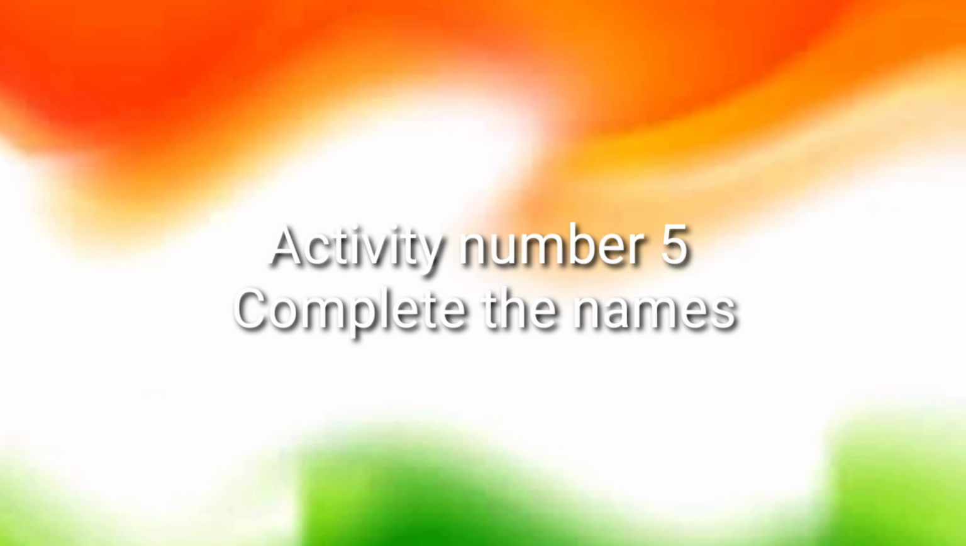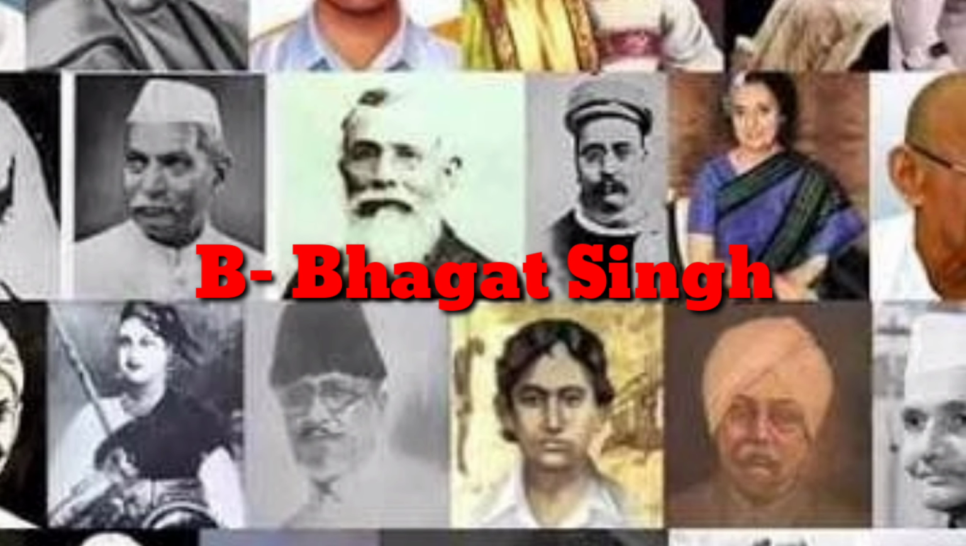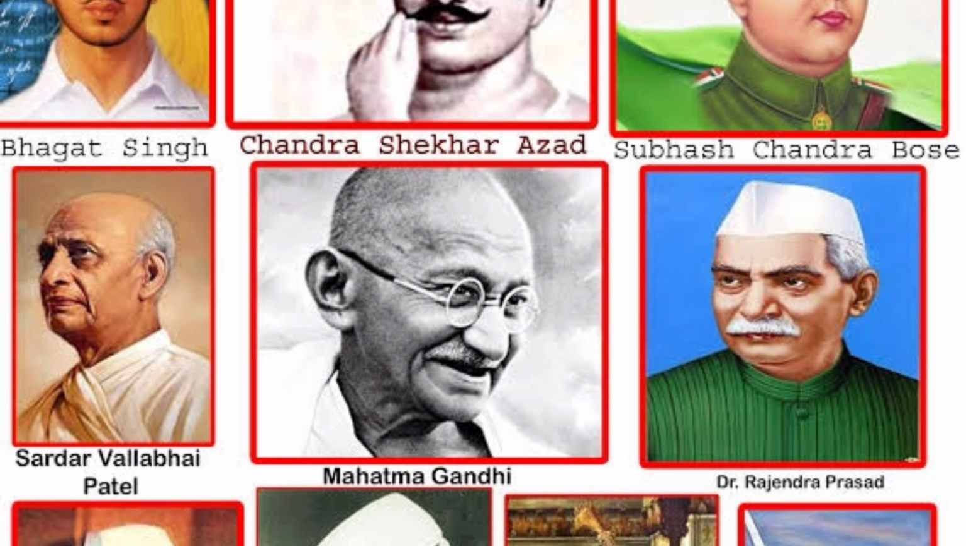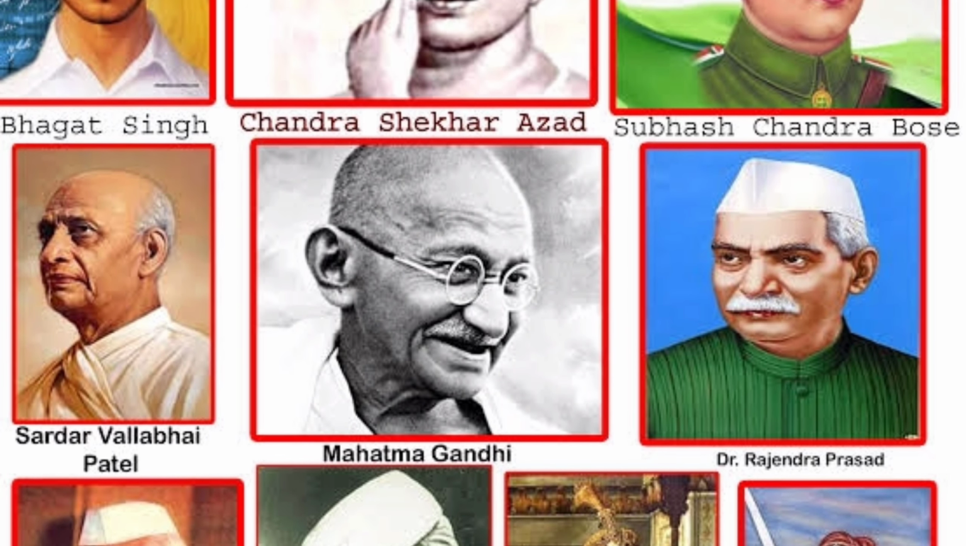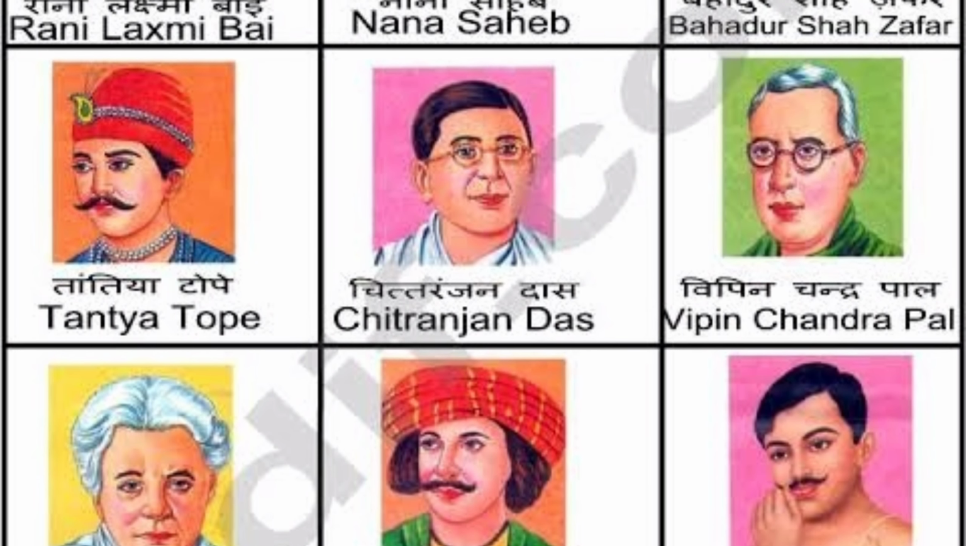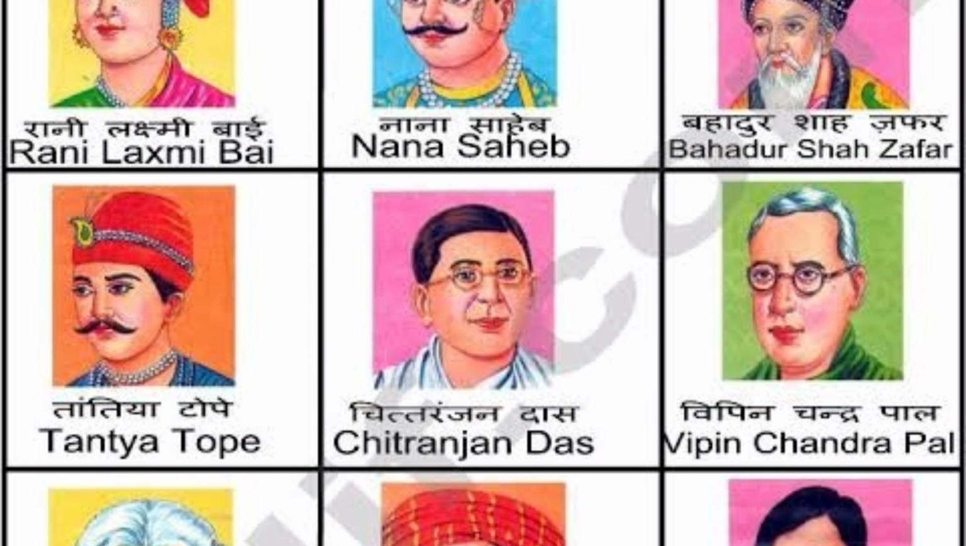Activity number 5, complete the names. To play this game, you have to write the first letter of our national leaders or freedom fighters like M for Mahatma Gandhi, S for Subhash Chandra Bose, B for Bhagat Singh, and frequently repeat the letters so that it creates fun and confusion too, and set a time limit of 2 minutes and share the page in the class. Those who are able to write the most freedom fighters' names within that time frame will be the winner.